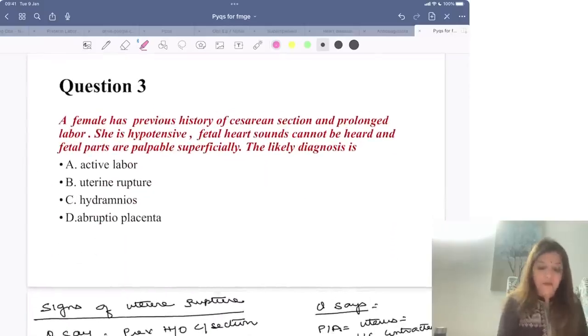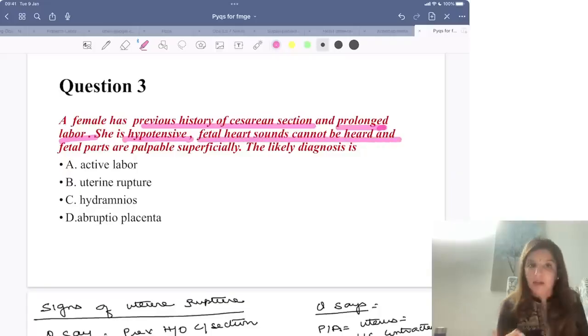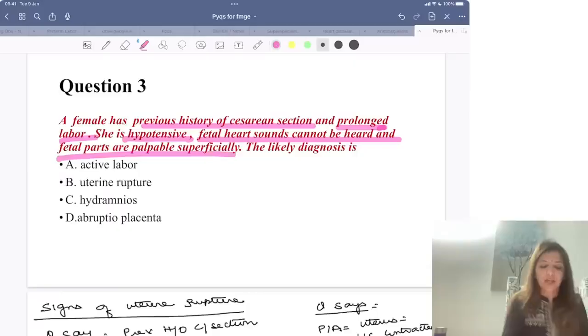A female has previous history of cesarean section, prolonged labor, she is hypotensive, fetal heart sounds cannot be heard, and fetal parts are superficially palpable.